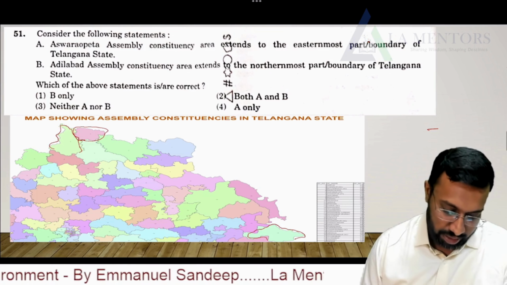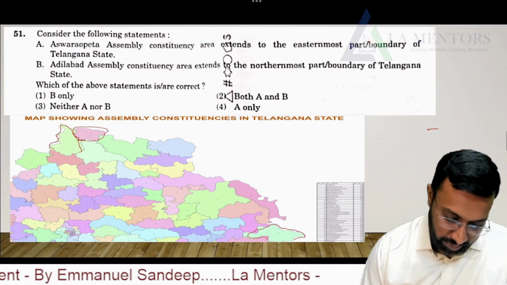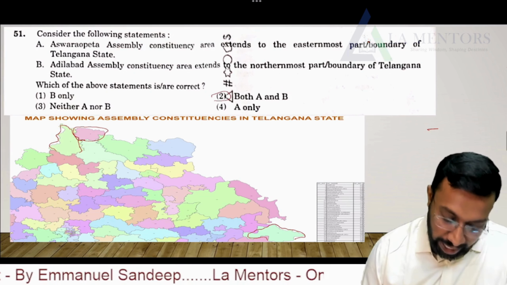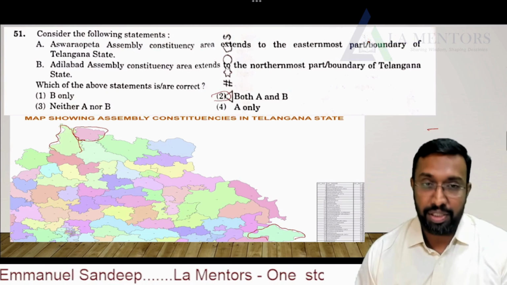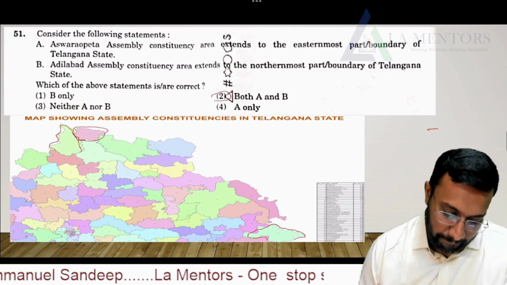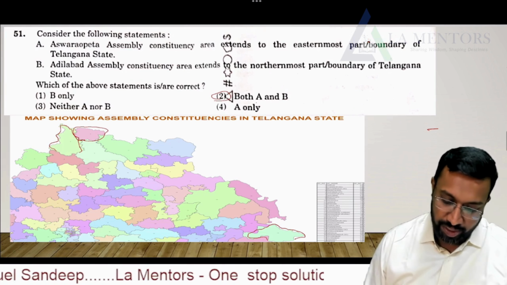Well, moving further. Which of the above statements is correct? And for this, I go for 2, A and B. Let's wait for the Telangana Public Service Commission's key as well. So this is both A and B. Moving further.